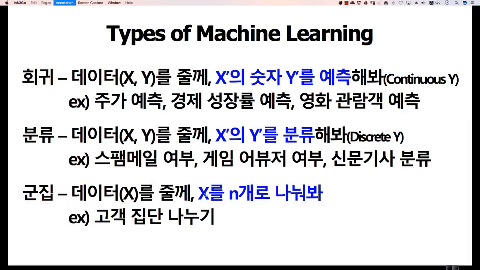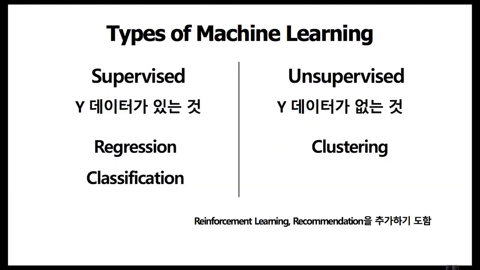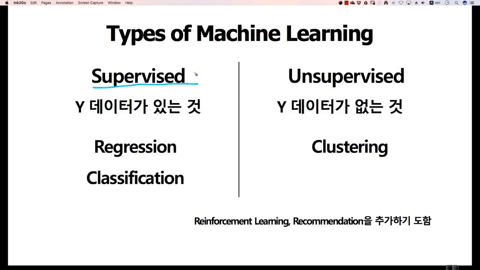So commonly, it is generally said that there are three types of methods in machine learning. In fact, these three types are broadly divided into two categories. Supervised learning is also sometimes called teacher learning. While there is debate over which term is better, the term supervised learning is more commonly used.